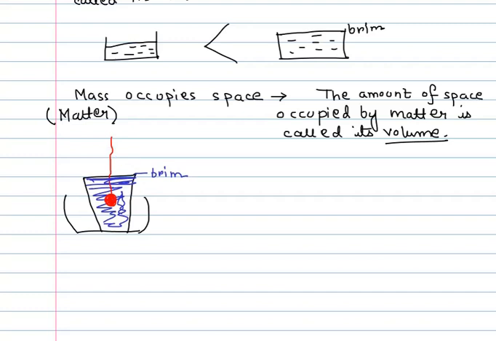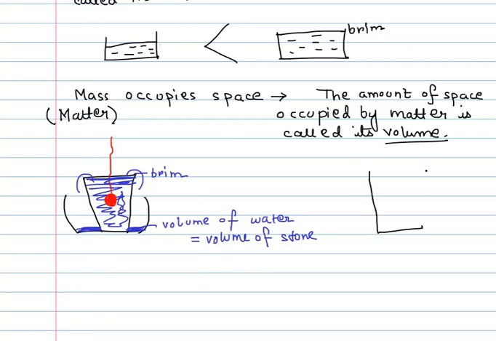So now if we insert the stone into that glass, what will happen? The volume which is occupied by the stone, that much volume of water will be displaced from the glass, so it will overflow and collect here in the tumbler. So there will be a certain volume of water which will collect in the tumbler, and that volume of water will be equal to the volume of the stone which we have inserted. So now if we take out the stone, this is our glass and it has water up to this level, because some amount of the water has flown out into the tumbler.